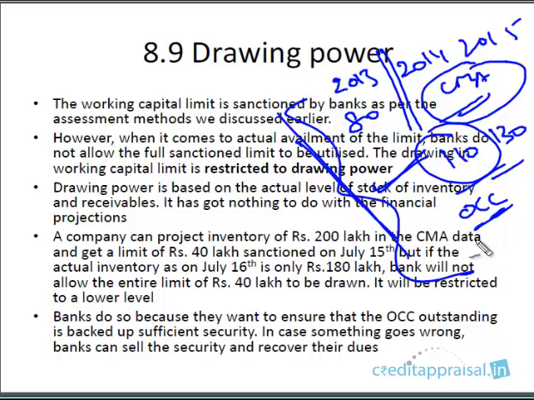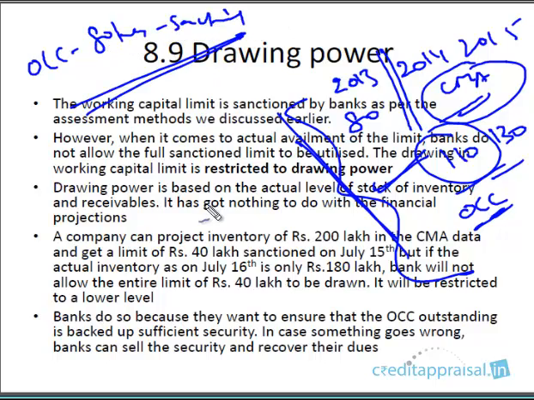Now this is the sanction part. So a limit of, say, 80 lakhs is sanctioned. This is the sanction limit. Now when it comes to the actual drawal, once the documentation is completed and the drawings are to be allowed in the CC account, banks do not allow the entire 80 lakhs. And this is the point you have to remember. Drawing power means the bank will be placing a restriction on the amount the company can draw. This is the sanction limit as per the sanction letter.